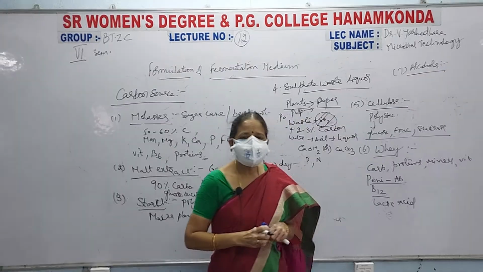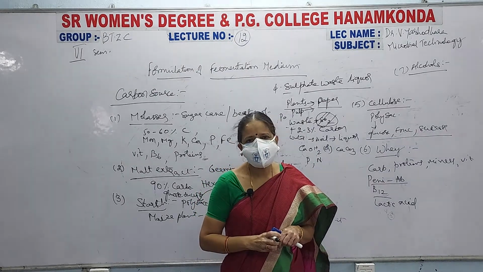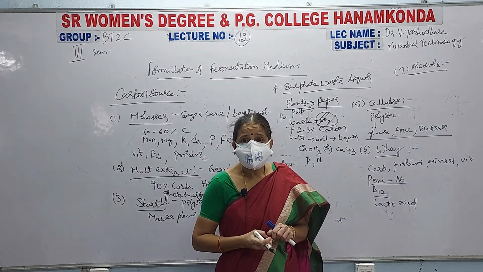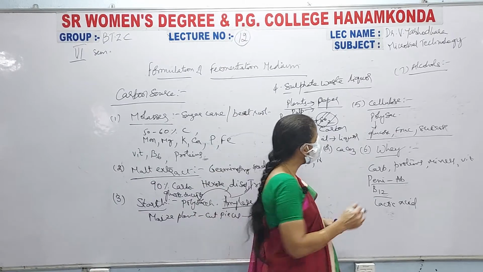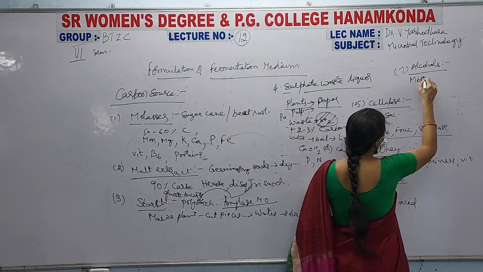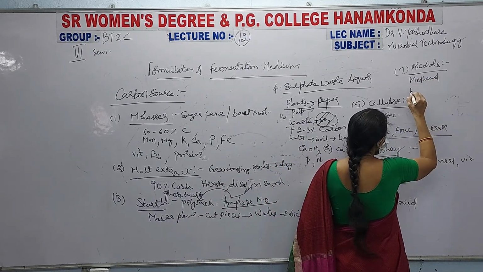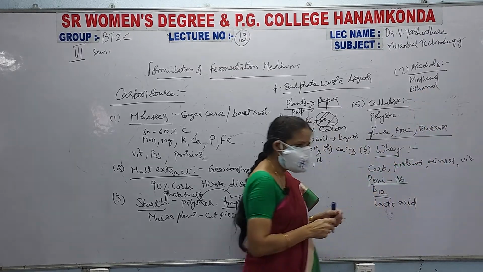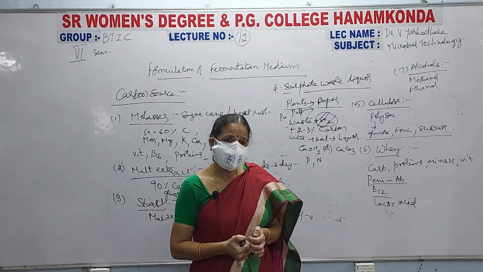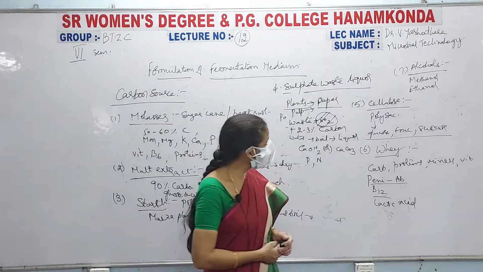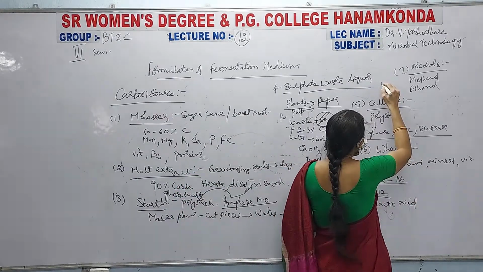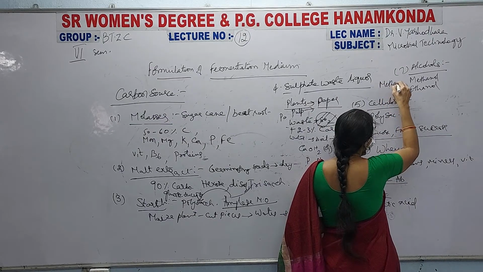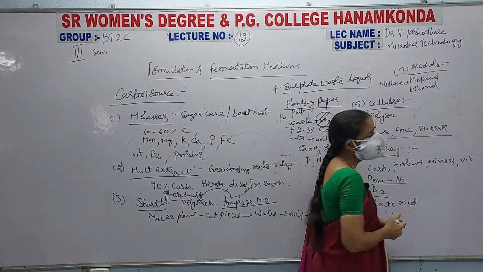Alcohols are also used in the fermentation medium as a carbohydrate source. What is that alcohol? When you are taking alcohol, you can take methanol or ethanol. For some of the microorganisms, they require ethanol and or methanol for their growth. Here, you can use methane or you can use methanol.